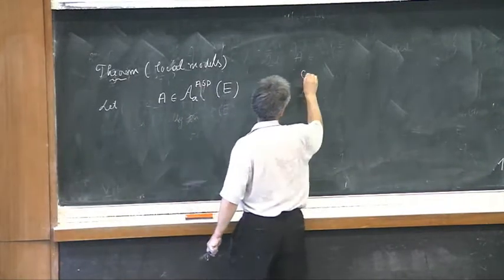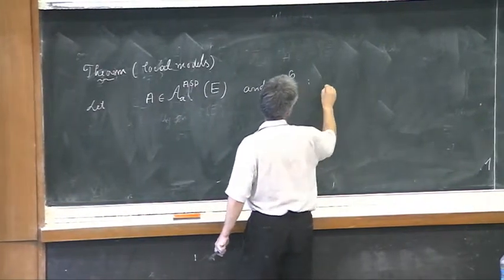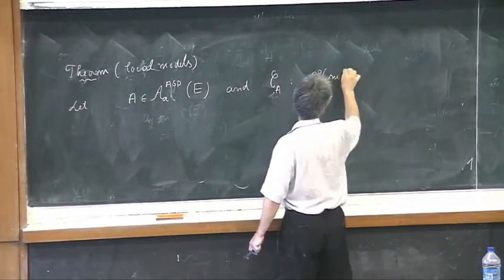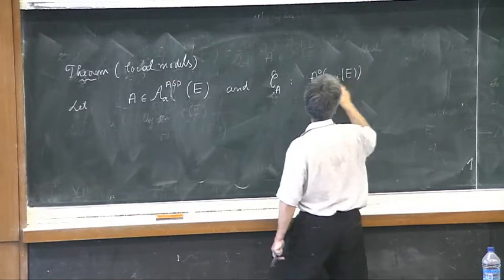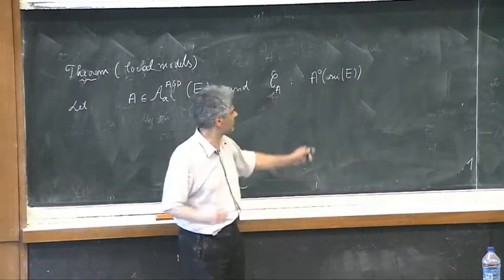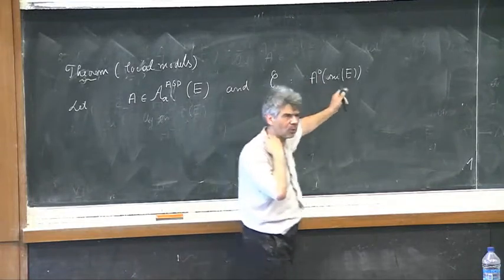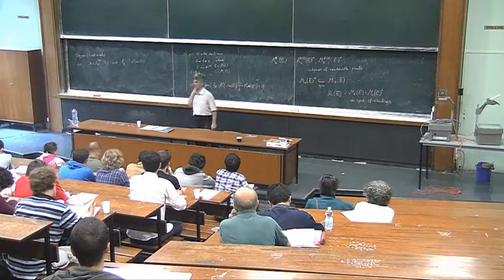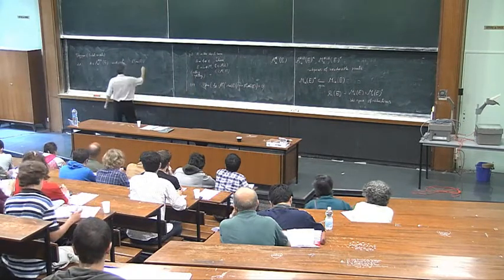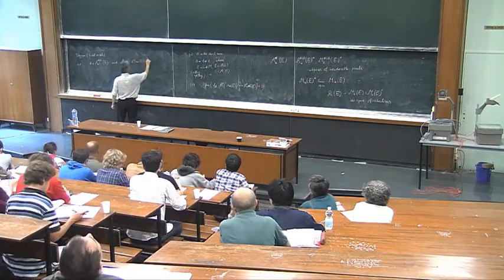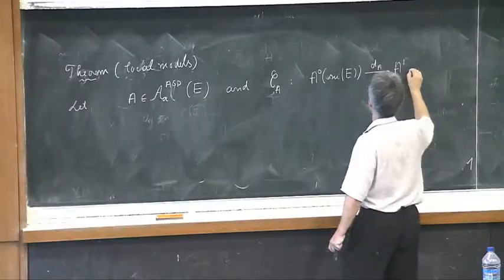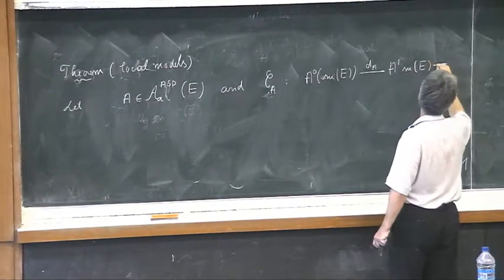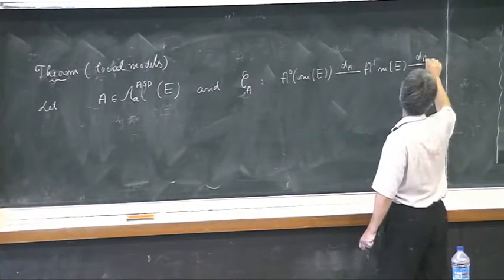And C_A, I define it like this. I take A0 of SU of E. Again, this is my notation for global forms, degree 0 forms. A0 is just an alternative notation for gamma, the space of sections. And then with dA, I go to A1 of SU of E. And then I take dA again.